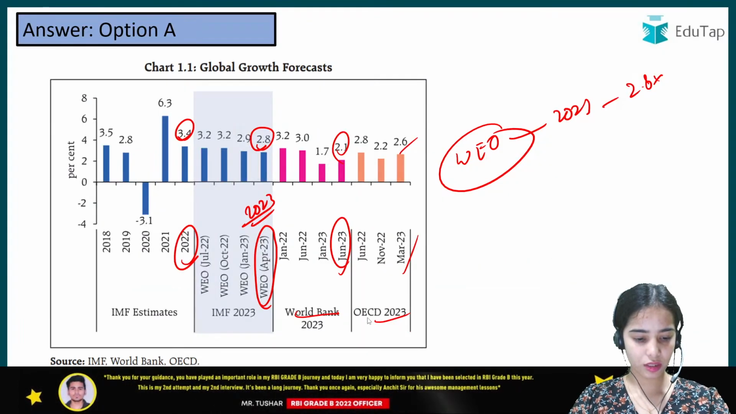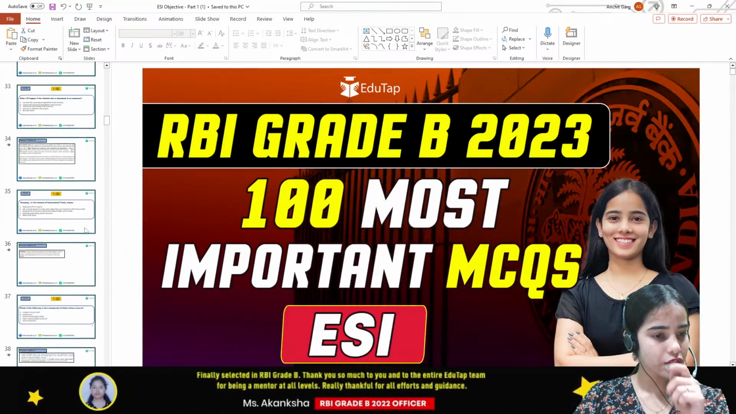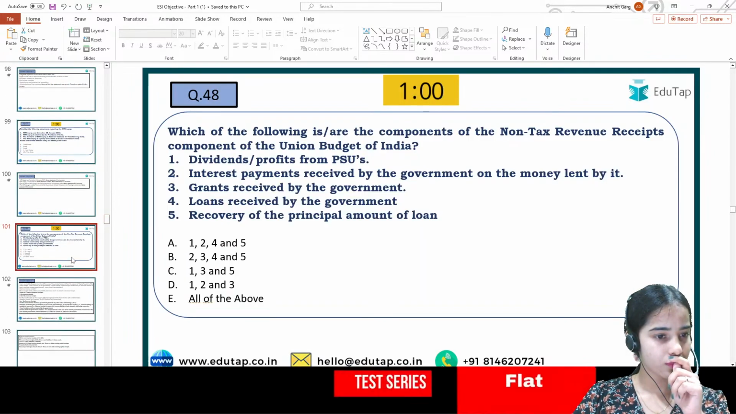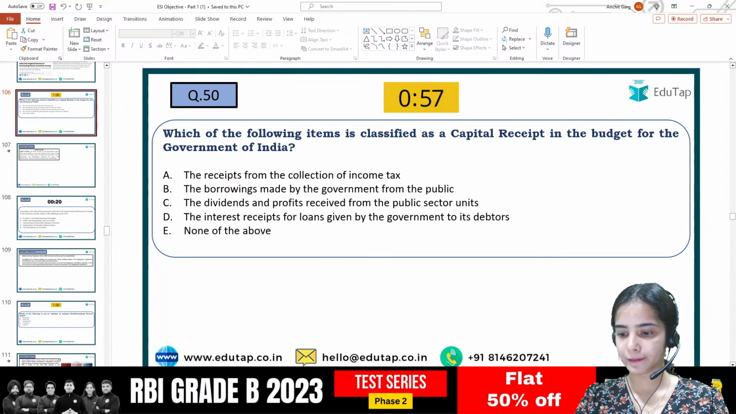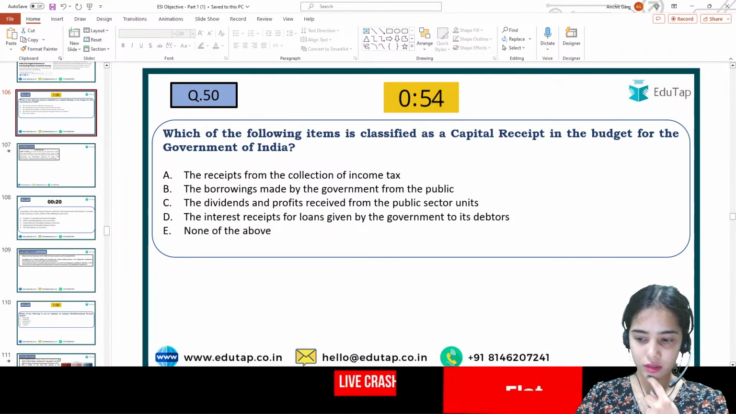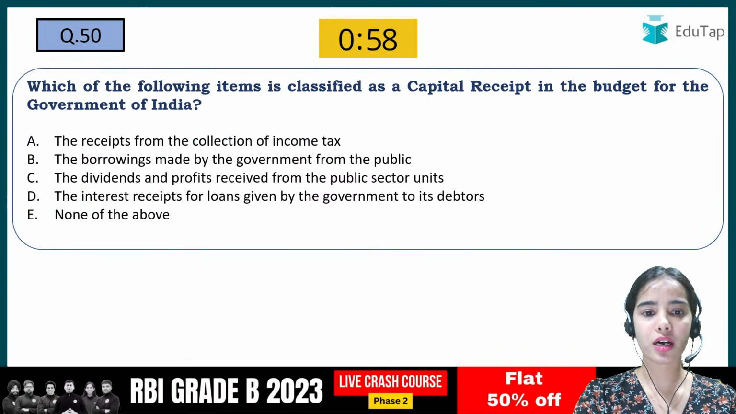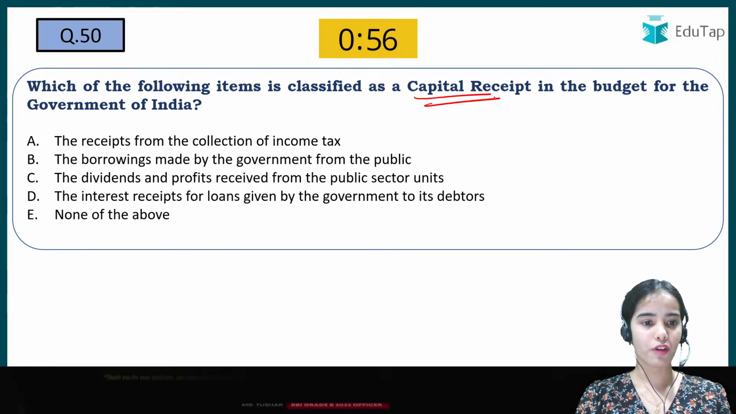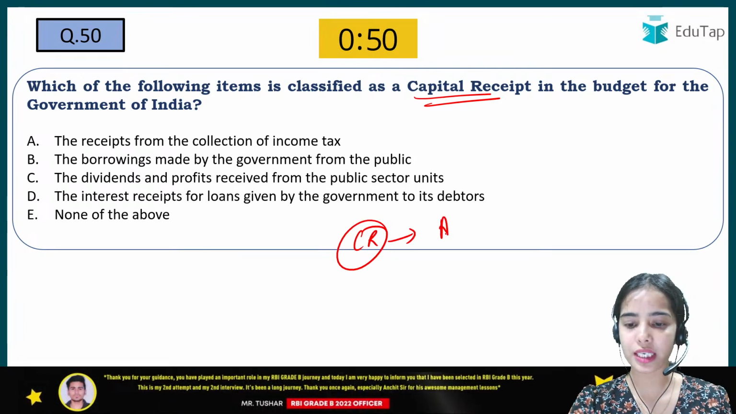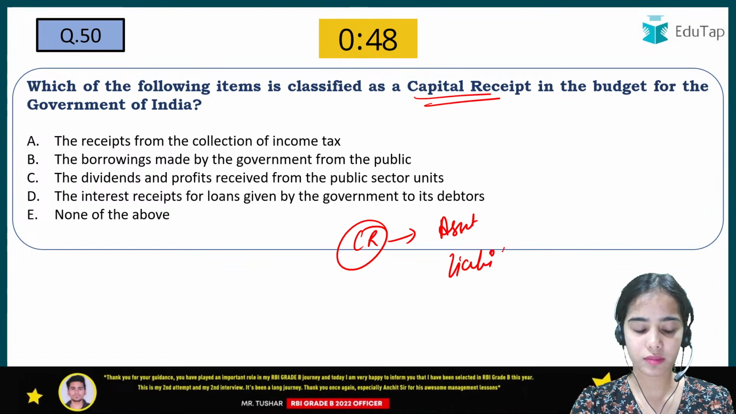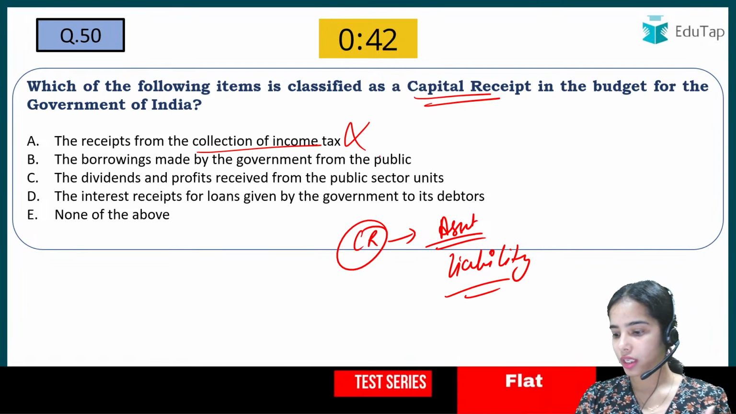Question number 50. If you have any confusion, you can share. Okay. So here, which of the following items is classified as the capital receipt in the budget for the government of India? So capital receipt means that is related to the asset and the liability. Okay. So receipt from the collection of income tax, that is not related.